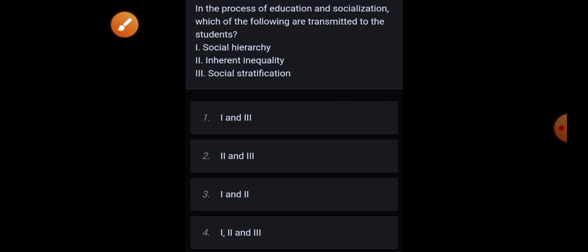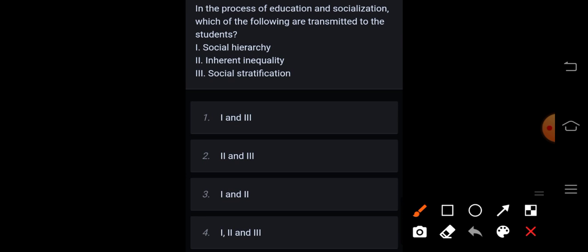Next, in the process of education and socialization, which of the following are transmitted to the students? Social hierarchy, inherent inequality, social stratification. Correct answer is option 4.